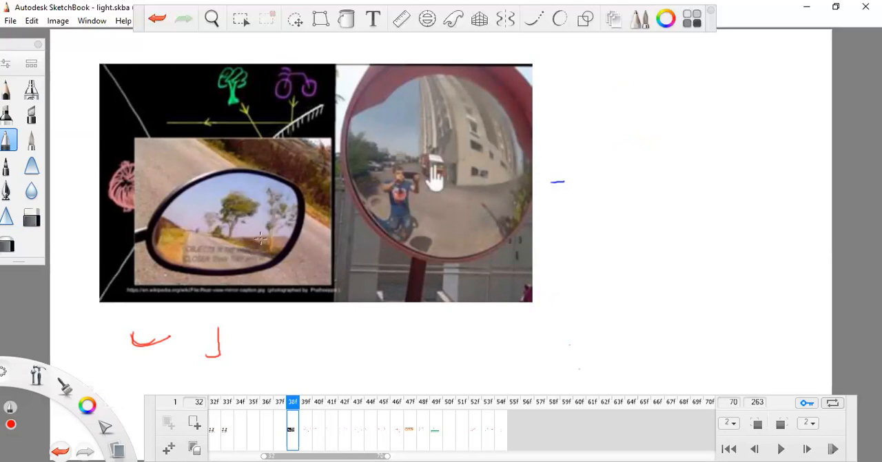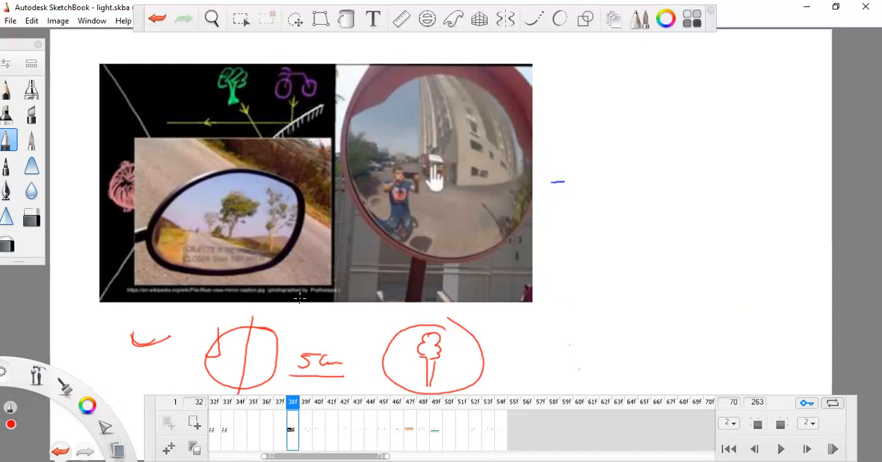Look at this tree. The real tree is meters in height. You can see the size of this mirror; it is maximum 5 centimeter in diameter. The aperture is 5 centimeter, and it is forming the full image of the tree. How is it possible?